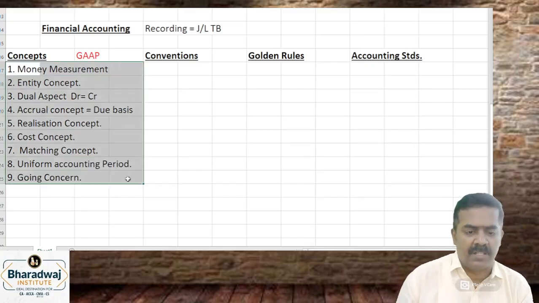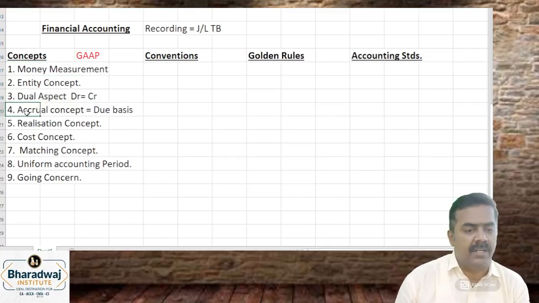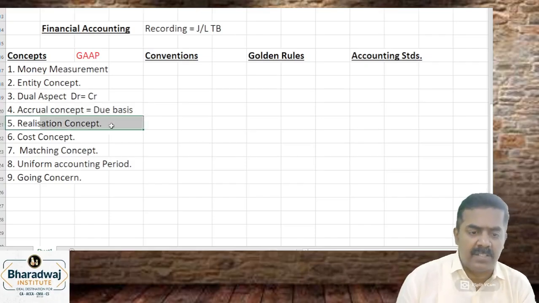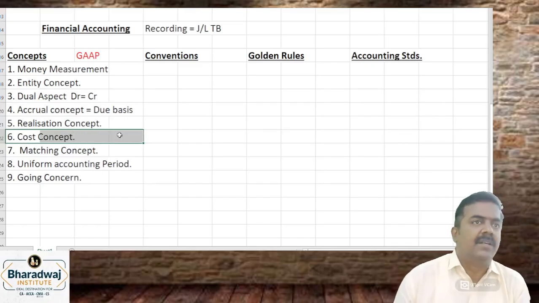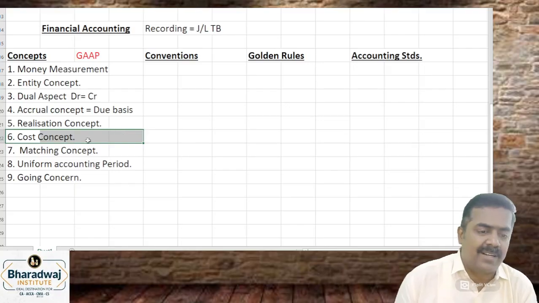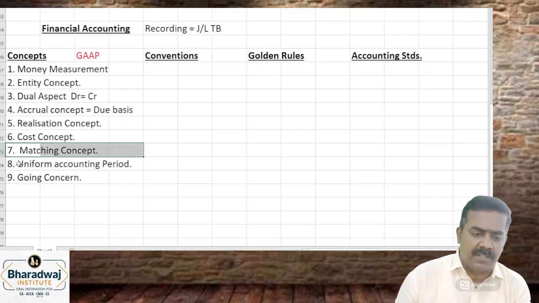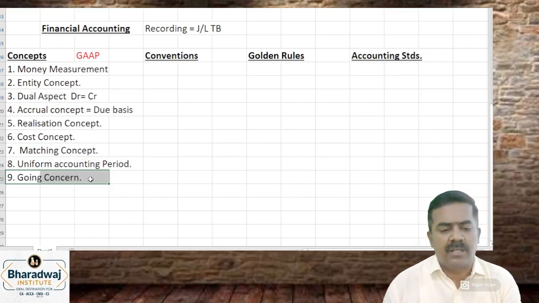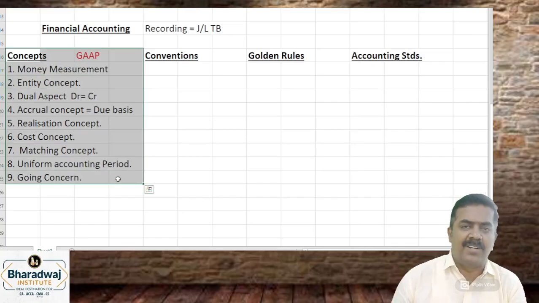So what are the concepts in accounting? Record monetary values only. Treat business and owners as separate. Every debit will have an equal credit. Ensure that income is recorded on what basis? Due basis, accrual basis. Profit or loss should be recorded only when it is realized. The cost concept ensures we record the transaction at what price? Cost price. Match income with expenses. Maintain a uniform accounting period. Then assume that the business will continue for a longer period. Did I omit any concept?